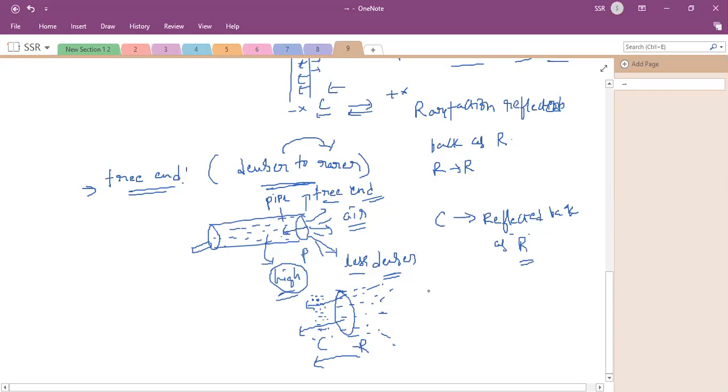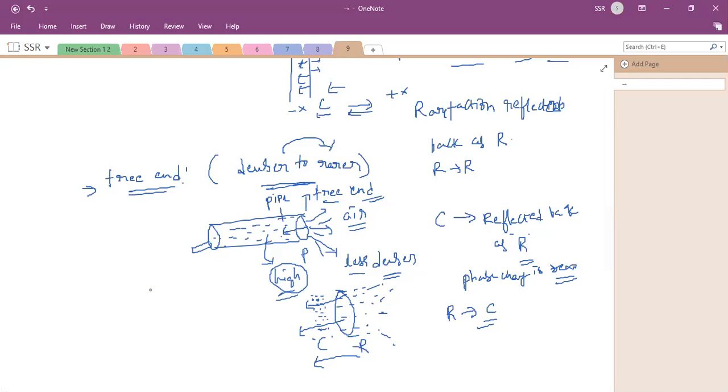Okay. Here what is the phase change? The phase change is 0. The phase change is 0 in the case of the free end. Okay. Similarly, a rarefaction is reflected back as a compression. So this is about the reflection of longitudinal waves. Are you clear on this, all of you? Yes. So this is about understanding the reflection of transverse waves as well as longitudinal waves.